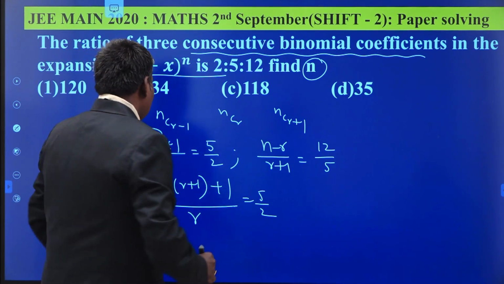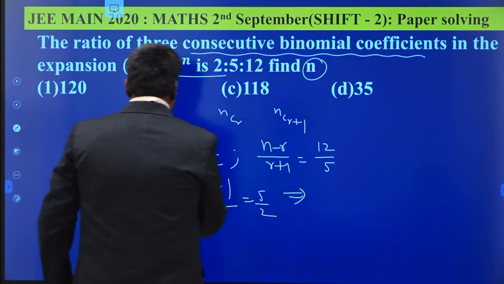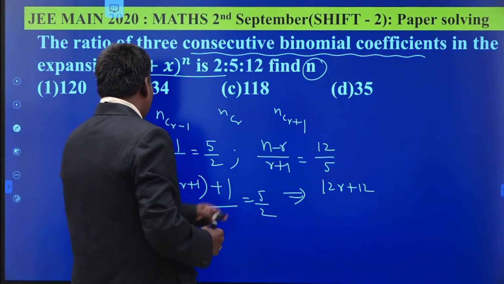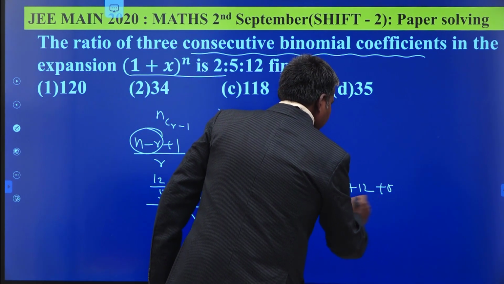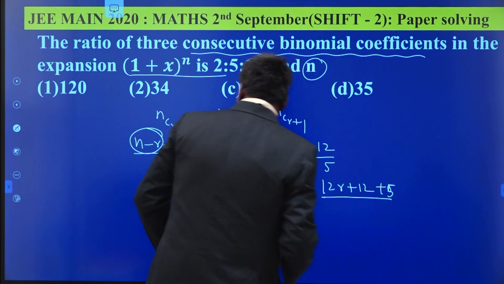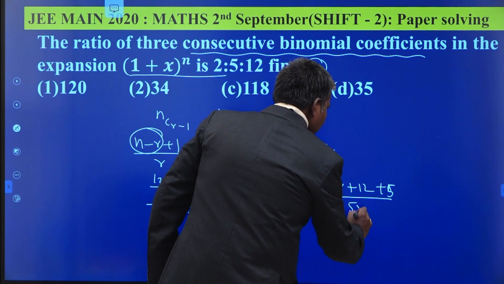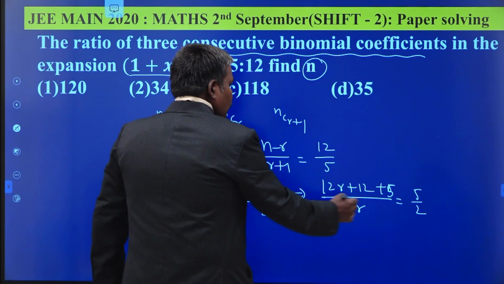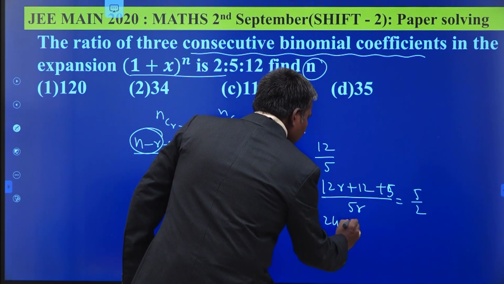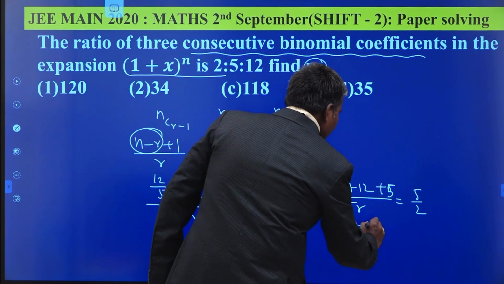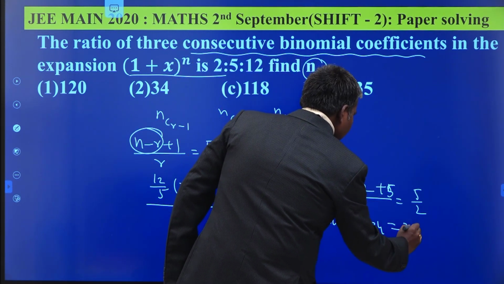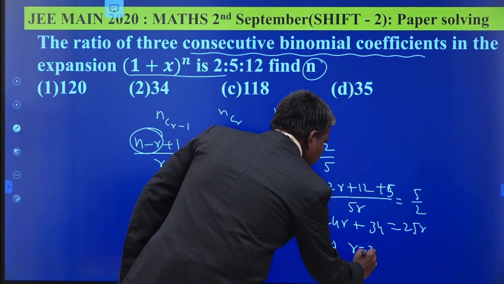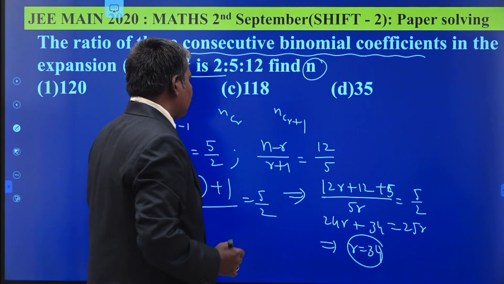So take the LCM itself. 12r plus 12 plus 5, whole divided by 5r is equal to 5/2. 12 twos are 24r plus 17 twos are 34 is equal to 25r. So r is equal to 34.